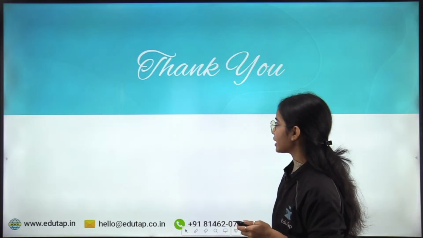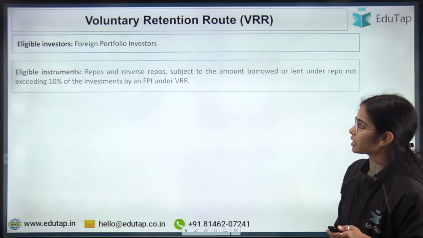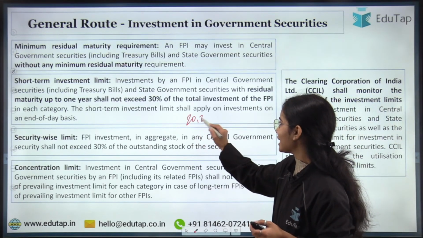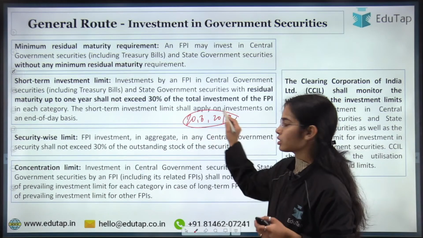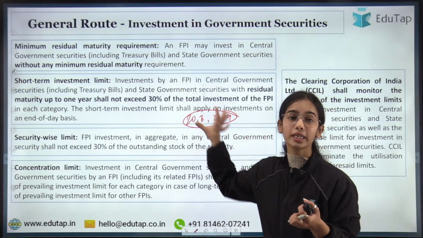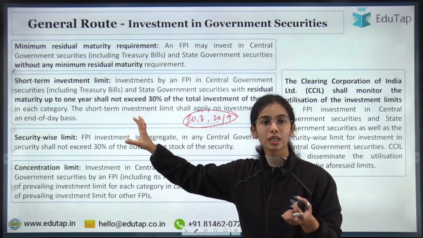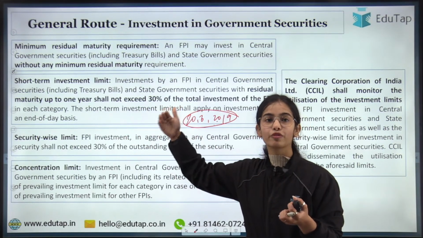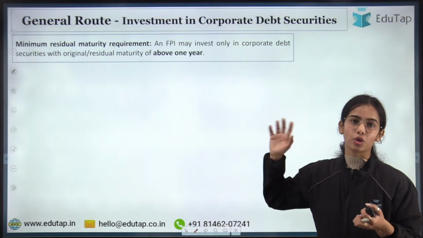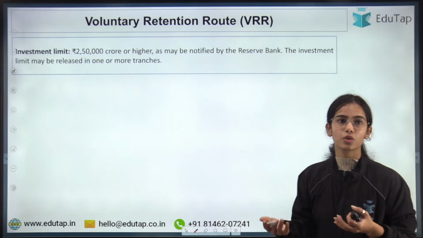One more thing that I want to tell you is that, in the short-term investment limit, remember that in 2018 and 2019, like before these directions, if the investment has happened according to the earlier directions, then that investment can continue, but from now onwards whatever investment will happen will follow these directions. Okay, for the short-term investment limit. But this is the overall idea.